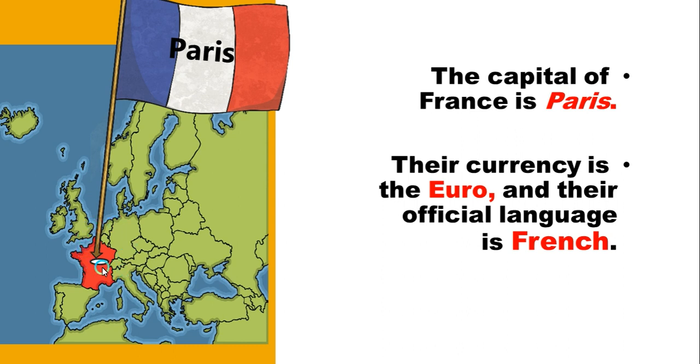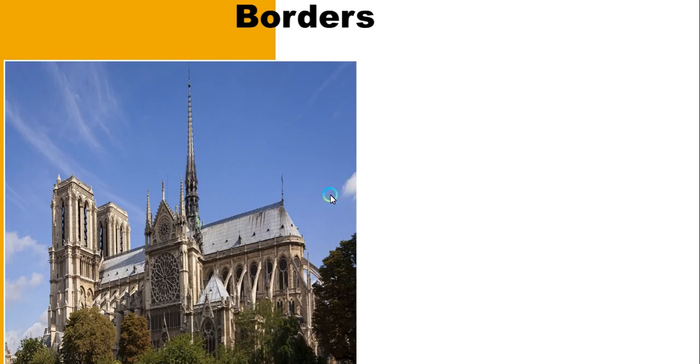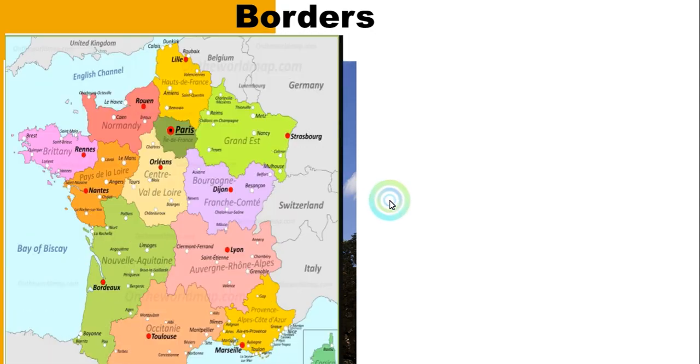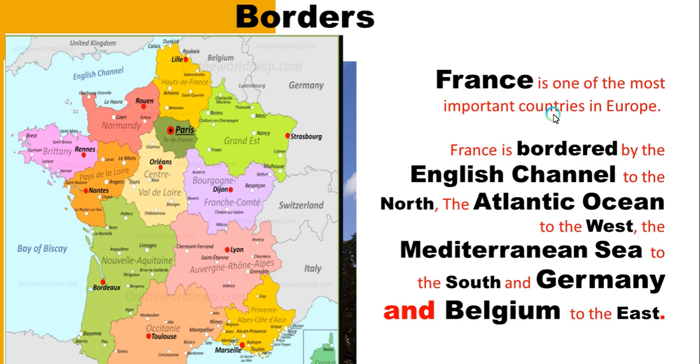So, this is the map of France, and this is the country. This is the capital city of France, Paris. And this is their flag. You have the blue, white, and red. Now, what are the things that border France? France is one of the most important countries in Europe.